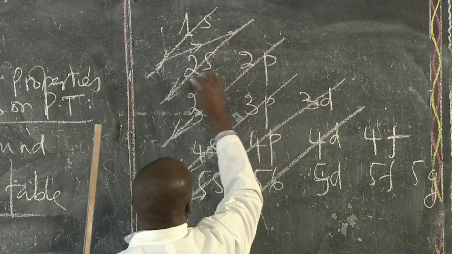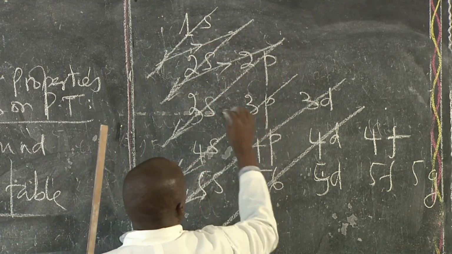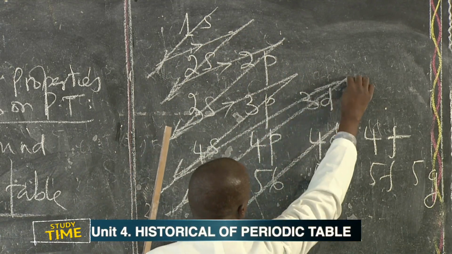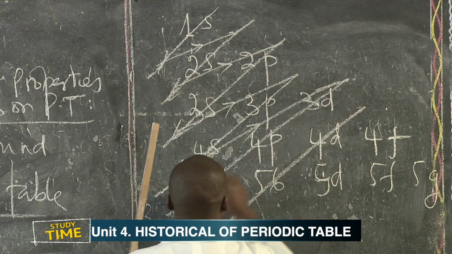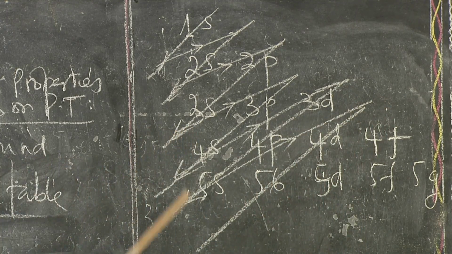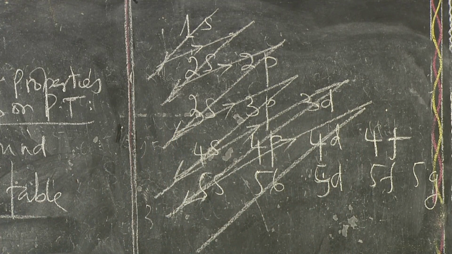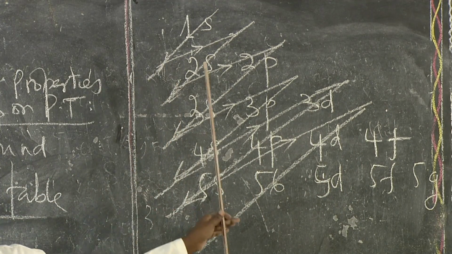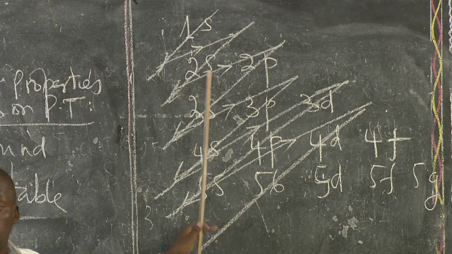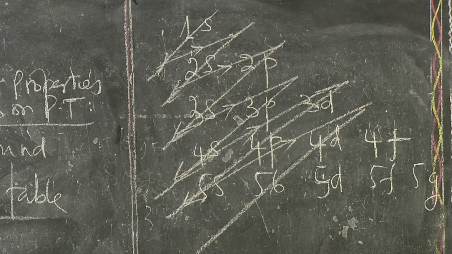You move like this, up to here, then go like this, and then come back like this. Whichever element you want to write, when you have this aside, you will be able to write the correct electronic configuration.